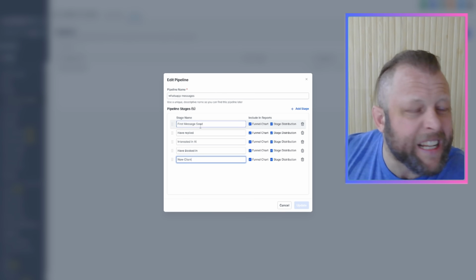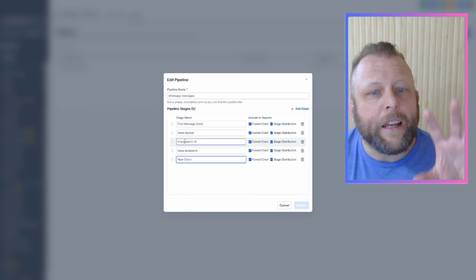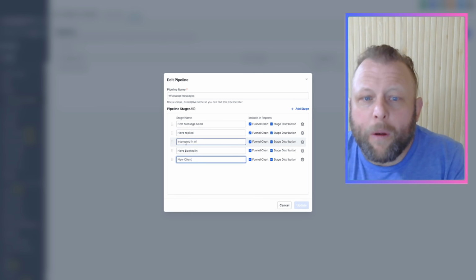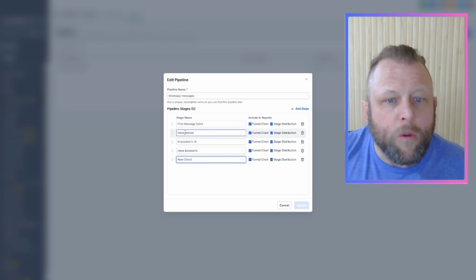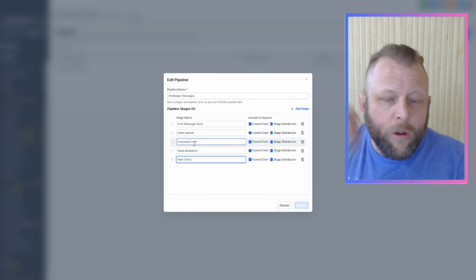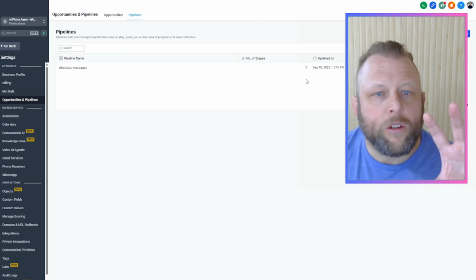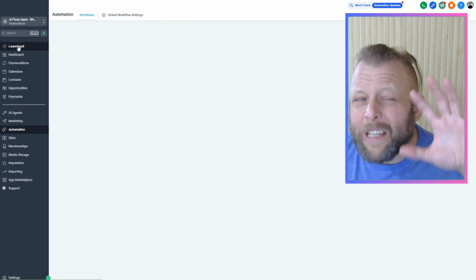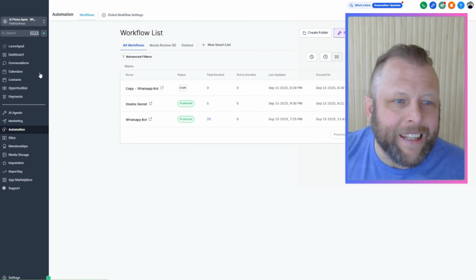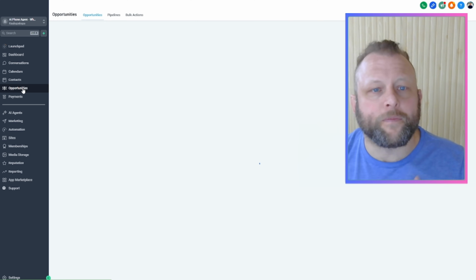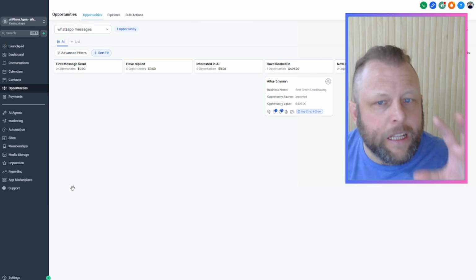So I just have first message sent. Everyone goes into first message. The ones that reply go in there. And then you want to filter those out for the people who are interested in AI, and then the people that are booked in. And if you have a lot of people that reply but are not interested in AI, you need to take action. You can't just rely on WhatsApp to send those messages through. Again, WhatsApp has that 98% open rate, but you don't just want to leave your leads lying on the table.